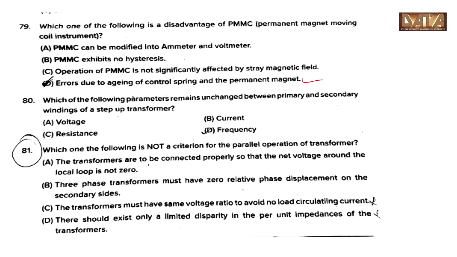Which of the following parameters remain unchanged between primary and secondary windings of a step-up transformer? Answer is option D, frequency. Which one of the following is not a criterion for the parallel operation of a transformer? Answer is option A. The transformers are to be connected properly so that the net voltage around the local loop is not zero. This is the answer, option A.